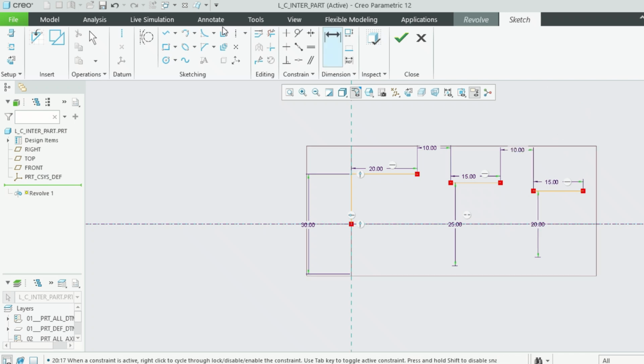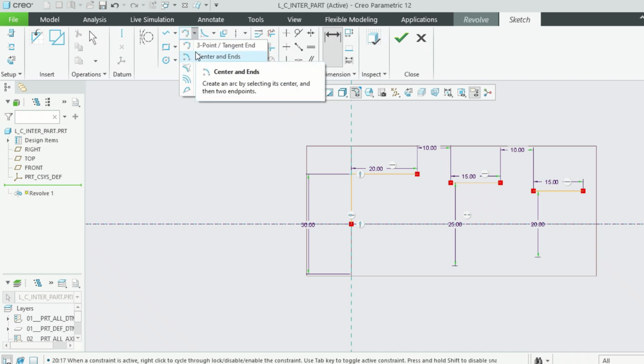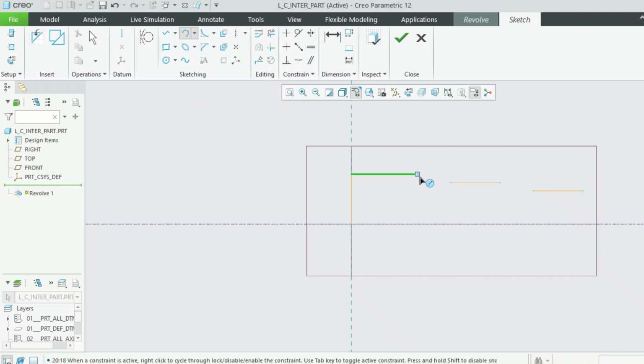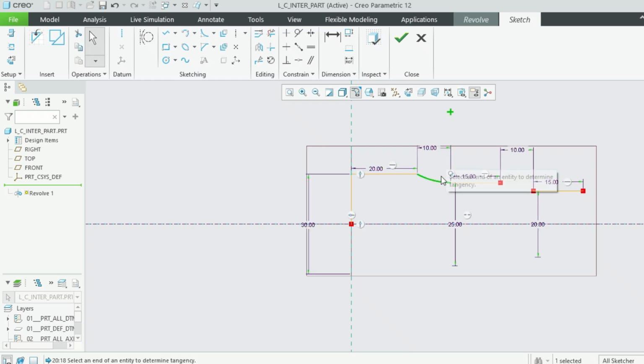Now we have to create an arc. Center point arc will not work. Let's try something. It should start from here to here, end it. It looks nice, right?